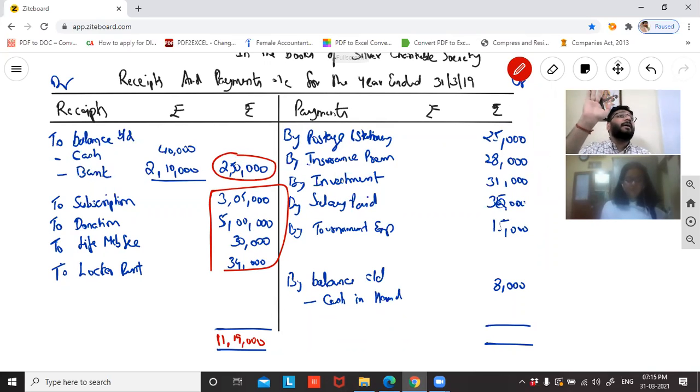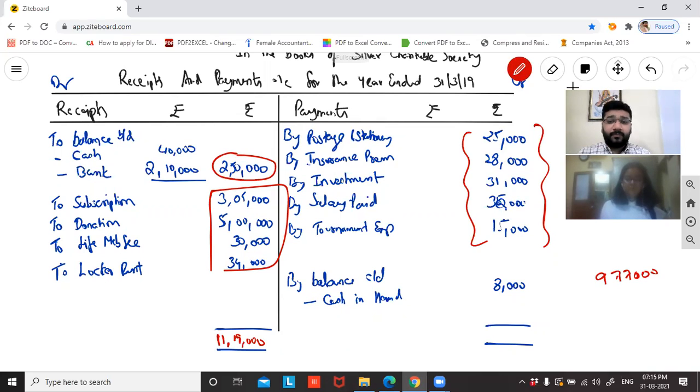But this money was not retained as it is, because money was spent. Out of 11,19,000, you spent money in so many areas. If I minus this from 11,19,000, what balance will you get? 9,77,000.